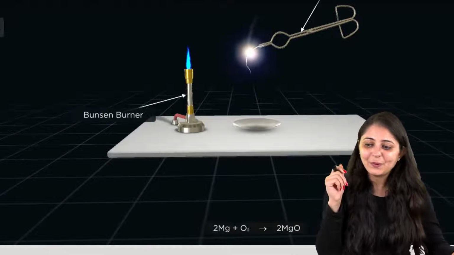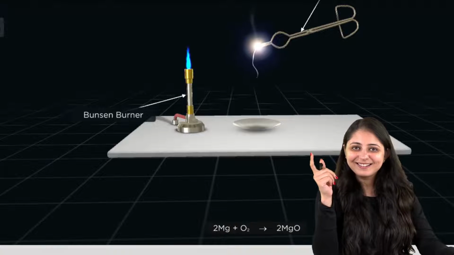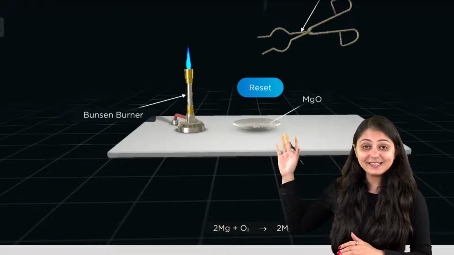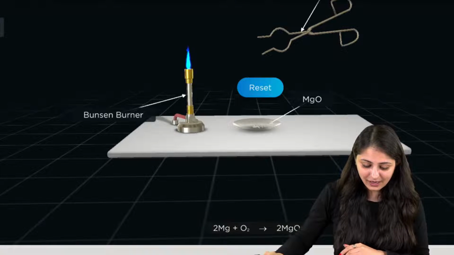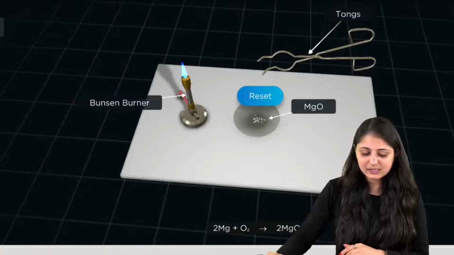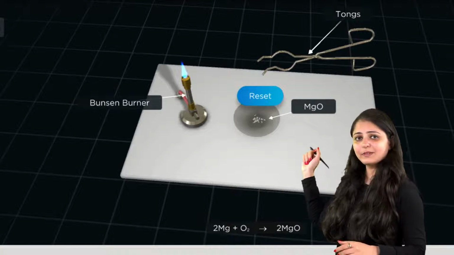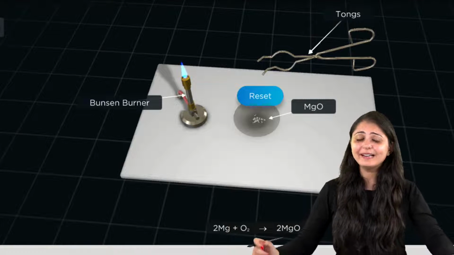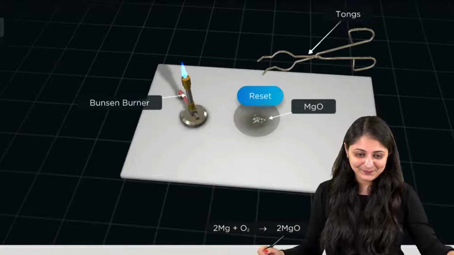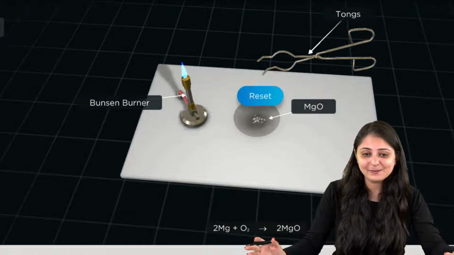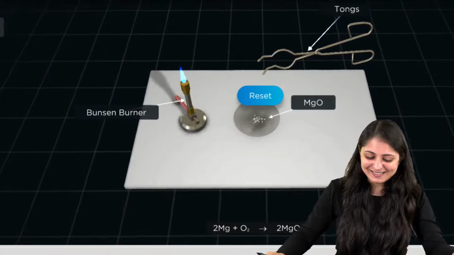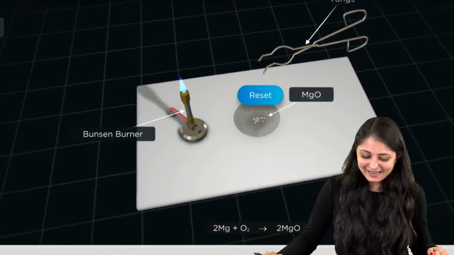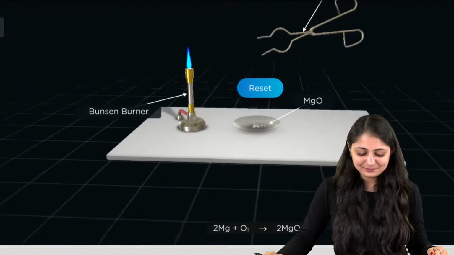Great. Now, over here, note the beautiful color of this dazzling flame that you see. There's a white dazzling flame, right? And now you can also see this white powder that is being formed. Correct. Yes, bright light, white dazzling light was there. And yes, white magnesium oxide is being formed. Alright, you can see that. You can't see the flame now, but you can definitely see MgO that is being formed. Let's go back to the main screen.